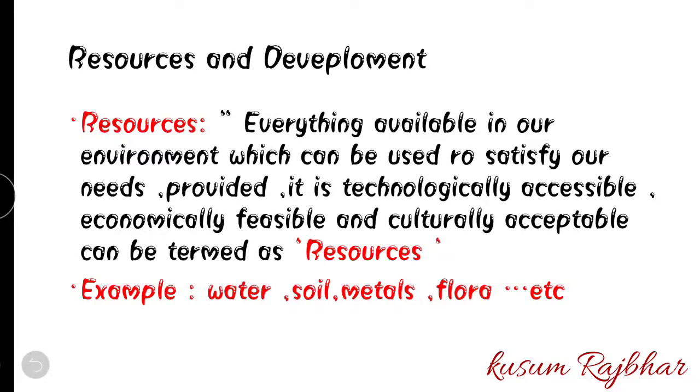If you're having books, pen, pencil, all those things are your resources. A resource can be anything which has a utility, which has a value. For example, if I'm having my clothes, my house, my shop, it means that all these things are valuable for me and have some worth. So that's why they will be called resources.